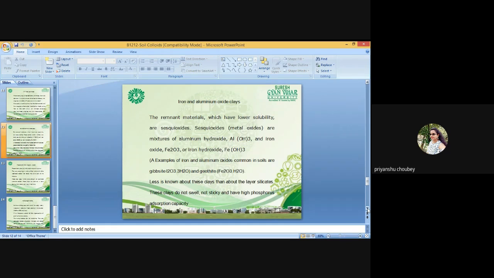This situation is called dynamic equilibrium. The phenomenon of the exchange of sodium by potassium on the soil colloidal surface is termed cation exchange.